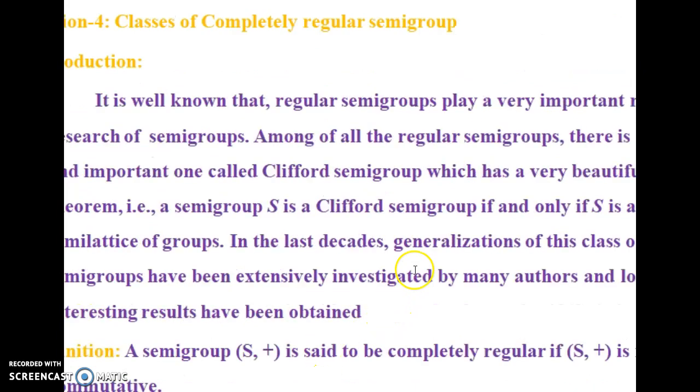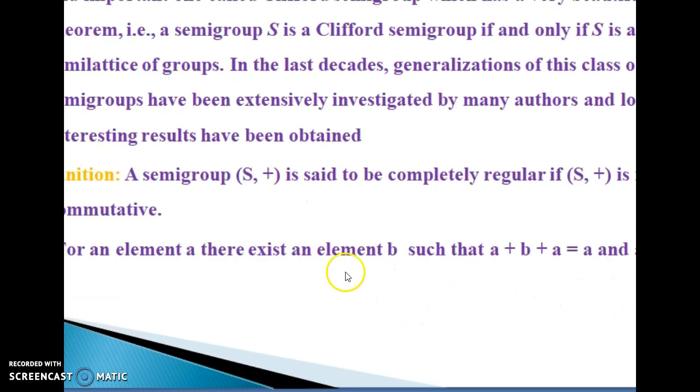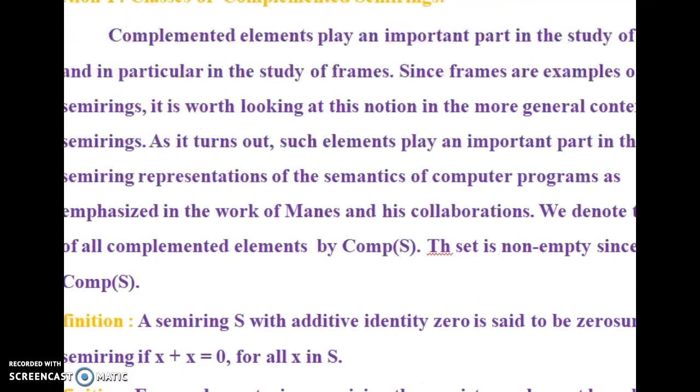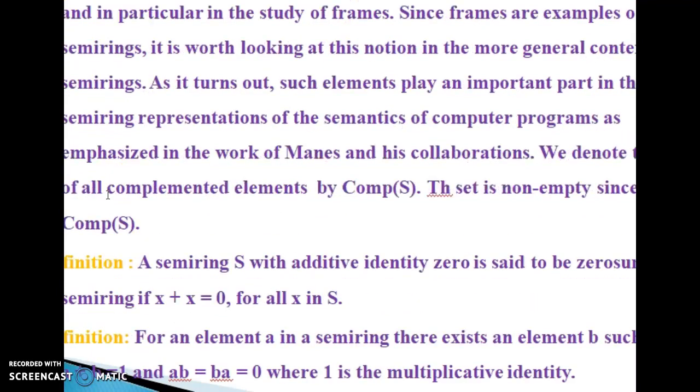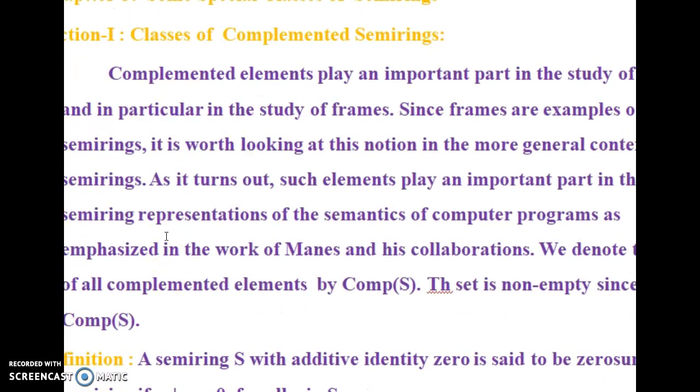In the next section, we come across completely regular semigroup. A semigroup is said to be completely regular if S plus is regular and commutative. And we have given some of the results here.